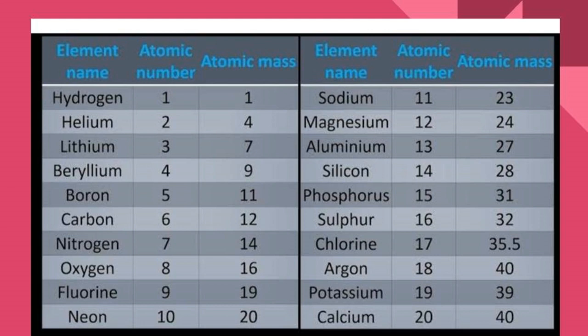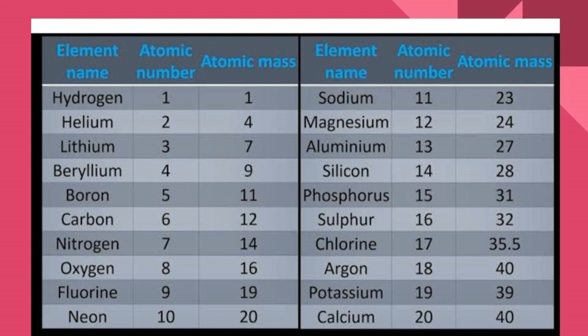First one is hydrogen. Atomic number is 1, atomic mass also 1. Helium 2, 4. Lithium 3, 7. Beryllium 4, 9. Boron 5, 11. Carbon 6, 12. Nitrogen 7, 14. Oxygen 8, 16. Fluorine 9, 19. Neon 10, 20.